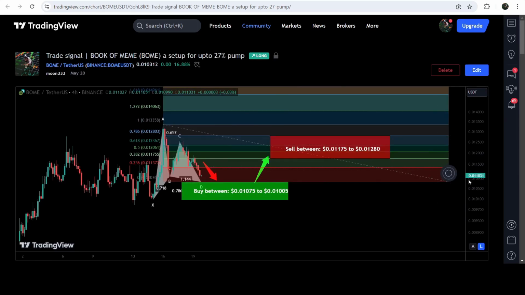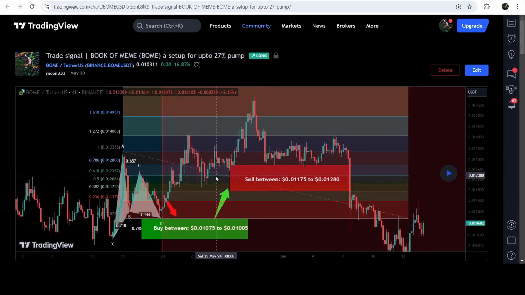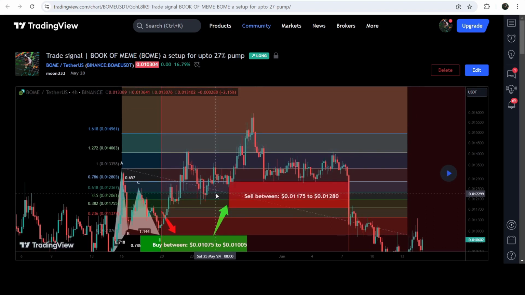And now if I play this chart, then you can see that the price dropped more and went just into the buying zone here. And then we had a very nice reversal, and this was almost a 48% pump only on this 4-hour time frame chart.